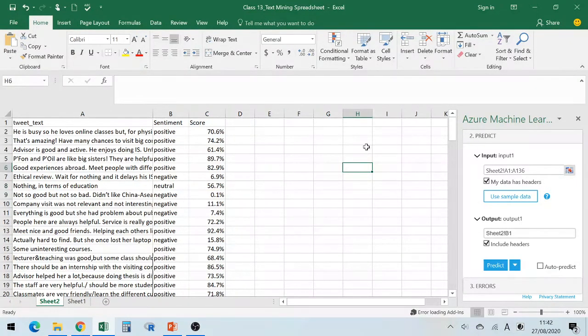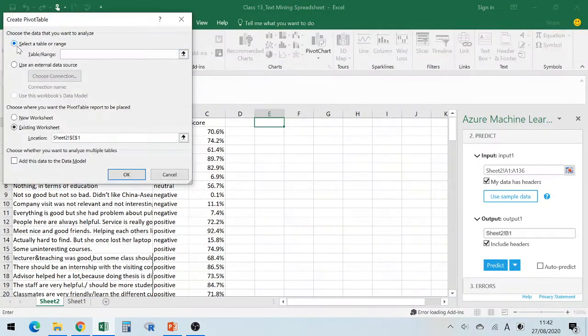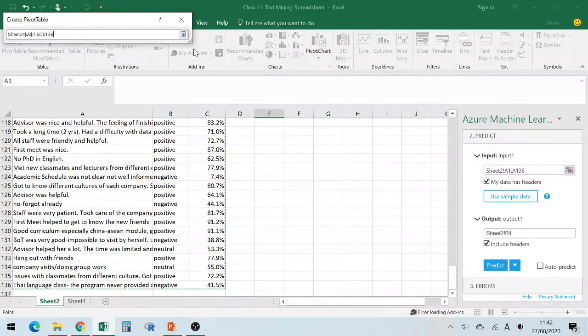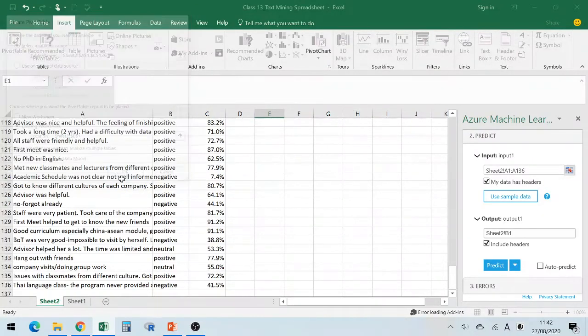All right. So what we can do from here, I don't know if you know how to use a pivot table. It's nothing complicated. We need to select the range, from here all the way to here. We will use an existing worksheet, A1, then click OK.